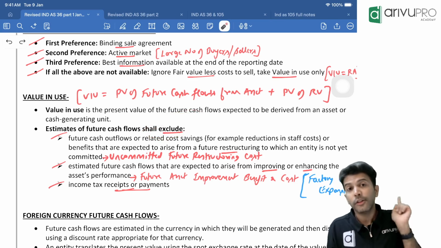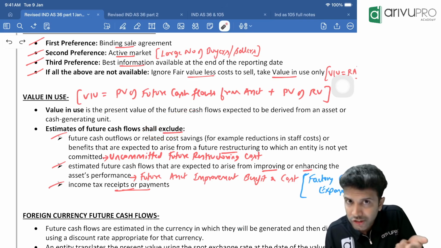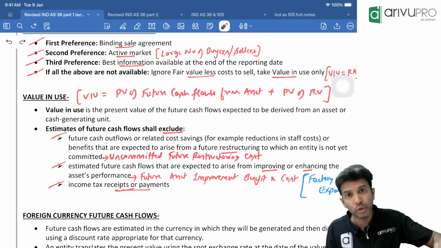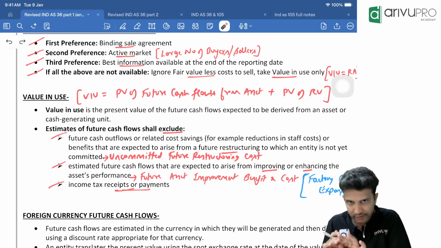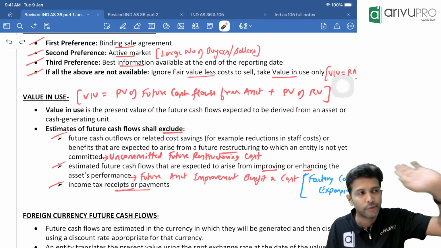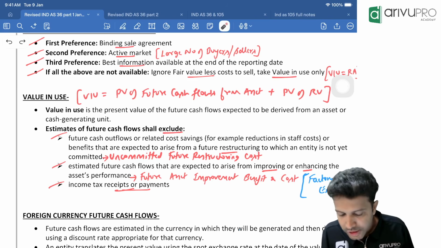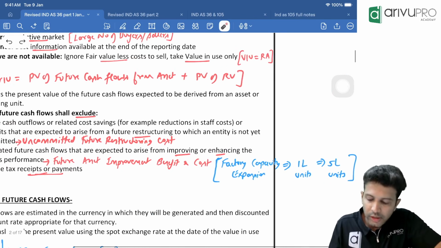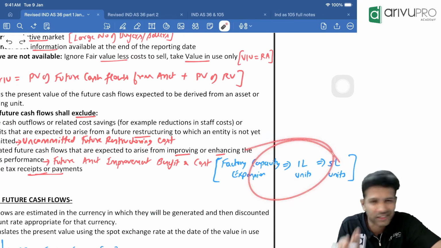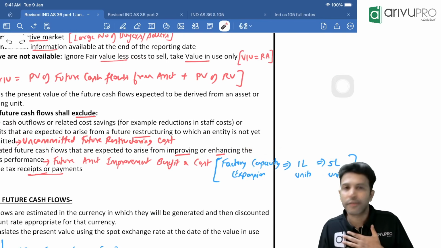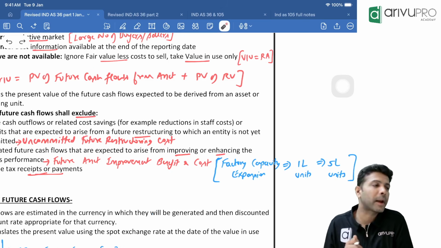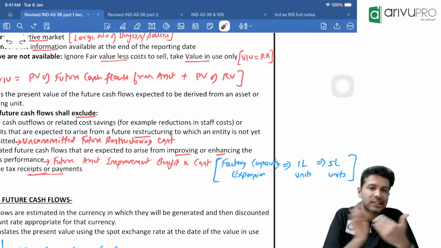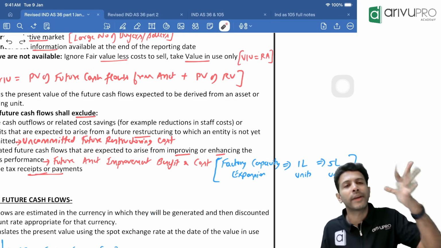One, the future enhancement cost and enhancement benefit of the asset. What did I say? If you are doing an impairment check for a particular asset, let's say a building, then that building's future enhancement cost and future enhancement benefit, both should be ignored. Sir, did not understand, sir. Like here, let us say we have a factory. I have written this example, so I'll just continue with this. Let's say we have a factory and we are doing an impairment check for this factory because some indicator has come. Maybe the market value of the factory has reduced. So that's an external impairment indicator. So we are doing an impairment check.